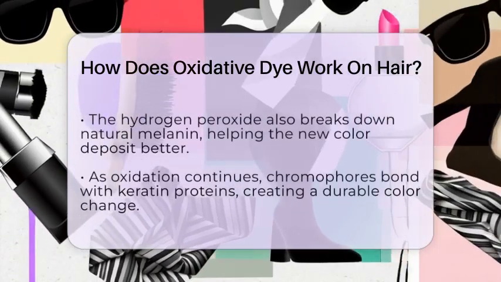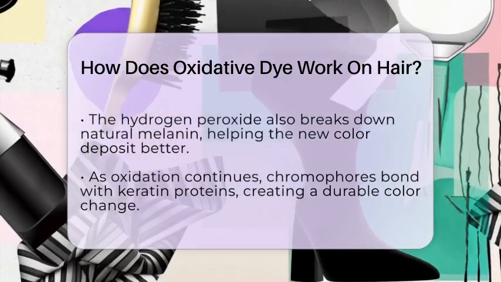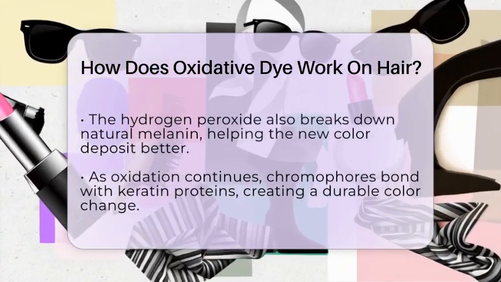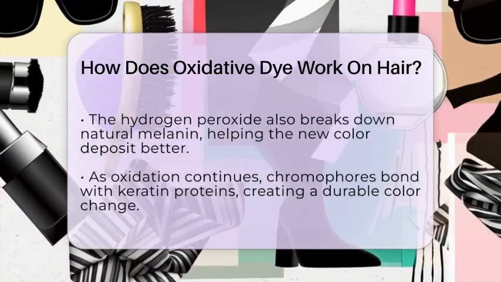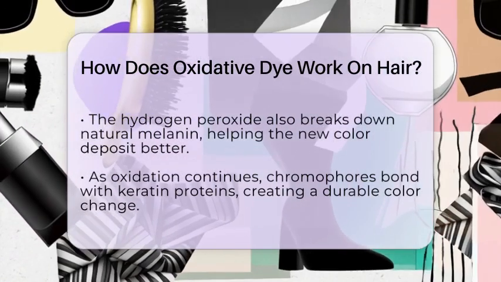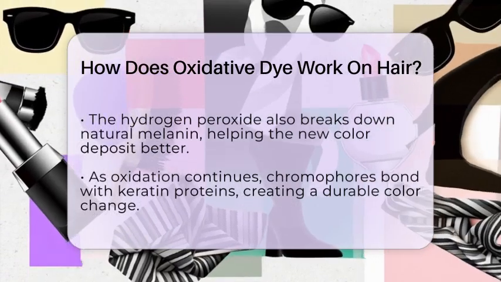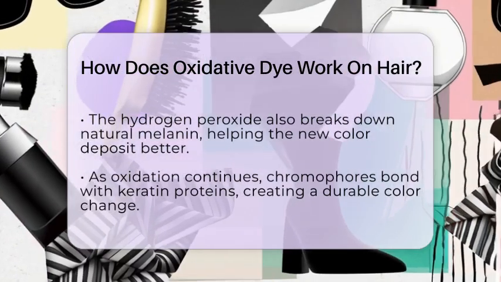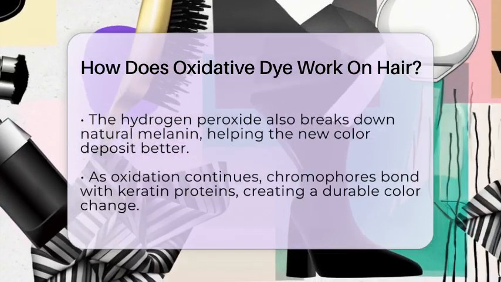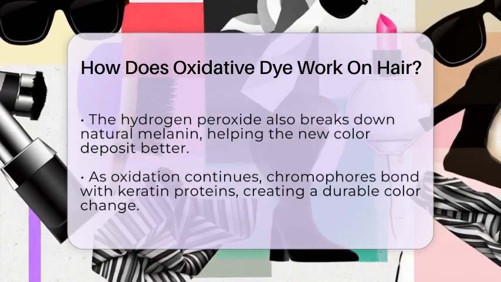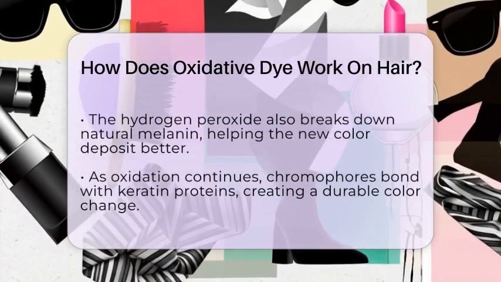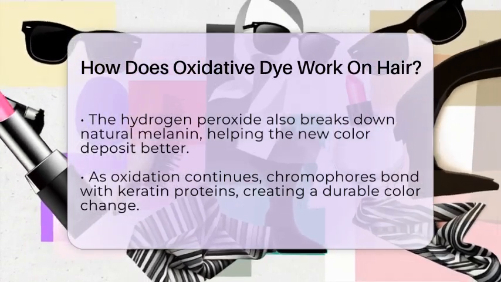The process begins with the hydrogen peroxide breaking down the natural melanin pigment in the hair, which is responsible for the hair's original color. This bleaching effect allows the new dye molecules to deposit more effectively. As the oxidation continues, the newly formed chromophores bond with the keratin proteins in the hair, resulting in a durable color change. The final shade depends on the specific dye precursors used, their concentration, and the duration of the application.